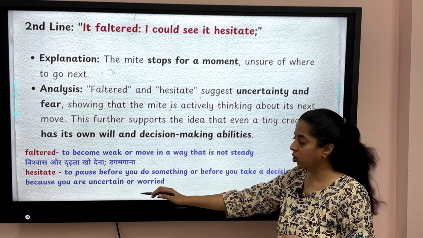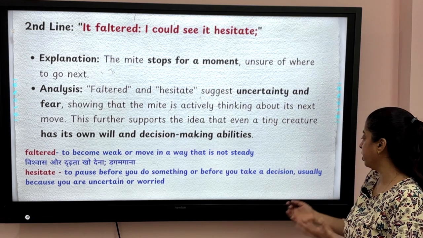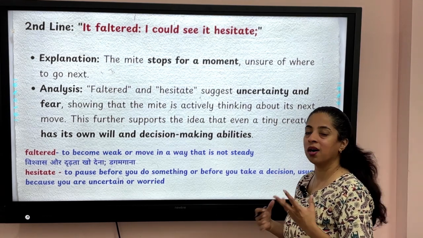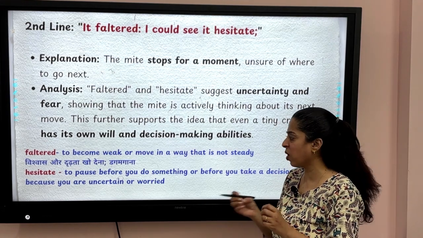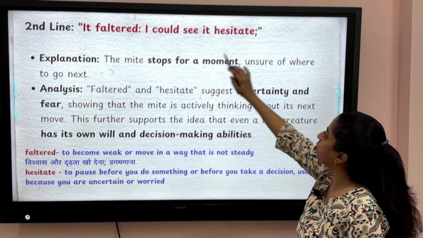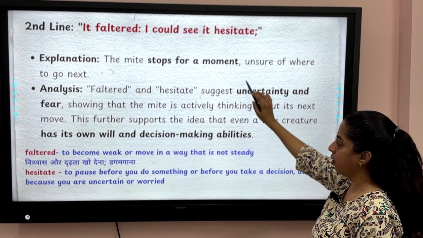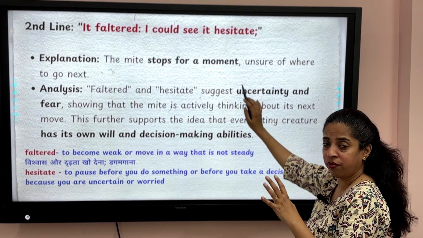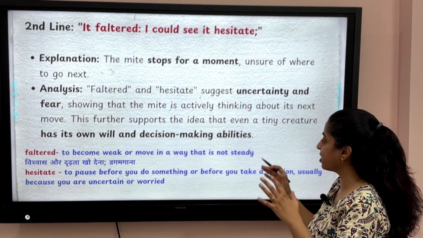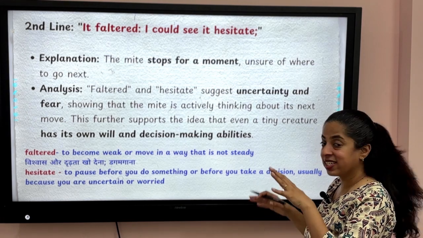Then hesitate, you all know hesitate means to pause before you do something or before you take a decision. So usually because you are uncertain or worried about something, that is why you pause before you do something, right? So it faltered, I could see it hesitate. The mite stops for a moment, no? He faltered, he stops for a moment and he is not steady when he walks.